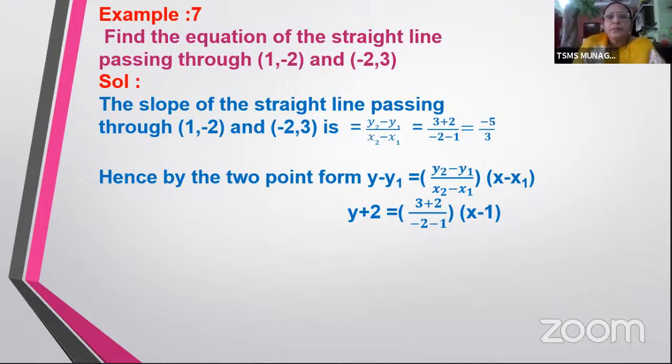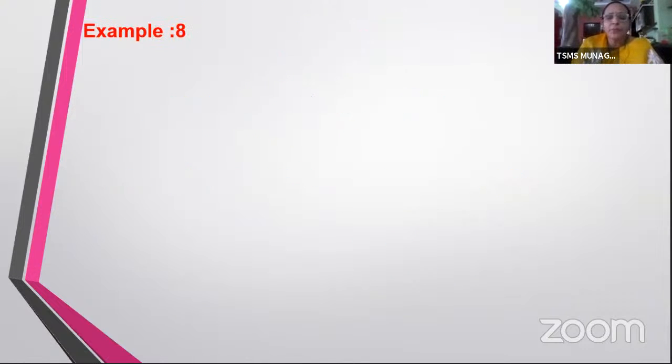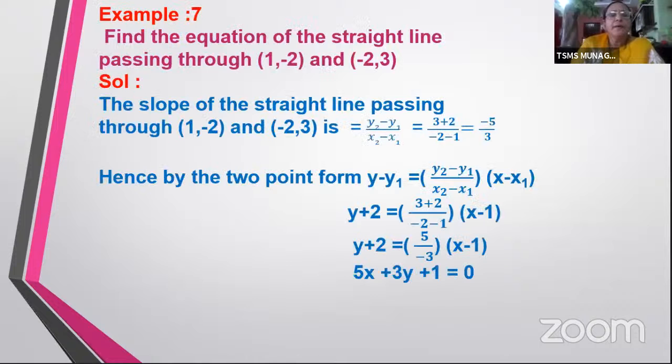So here, on simplifying this, what do we get? y plus 2 is equal to 5 by -3 into (x minus 1). Now simply take -3 to the left side and try to simplify this. You will get 5x plus 3y plus 1 equal to 0. This is how you can find the equation of the straight line using 2-point form.